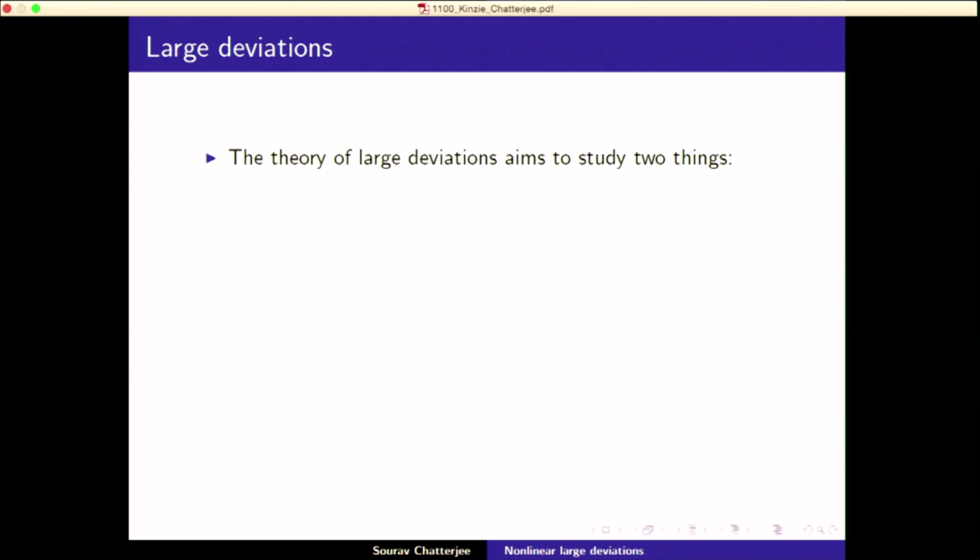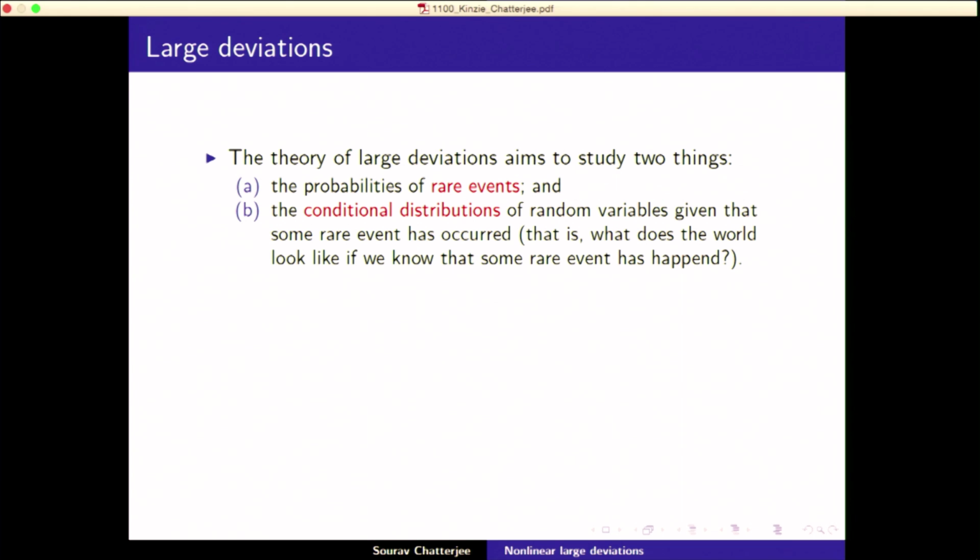Okay, so let me start by saying a few things about the area of large deviations. It's a technical part of probability theory. And there are two main goals of large deviations theory. One is to study the probabilities of rare events. So events that are very rare, the probabilities are very tiny, but you want to understand how tiny it is. And you want to understand the conditional distributions given that some rare event has occurred. So the thing is, the world doesn't look the same if something unlikely has happened. So things change. So you want to understand how things change, given that something unlikely has happened.